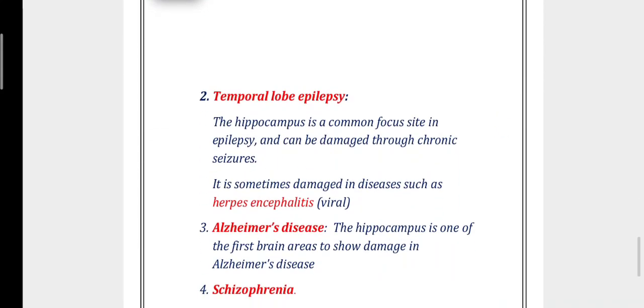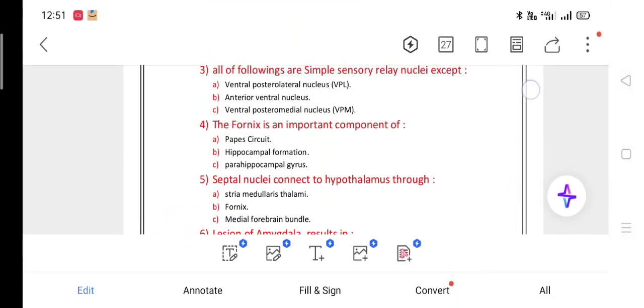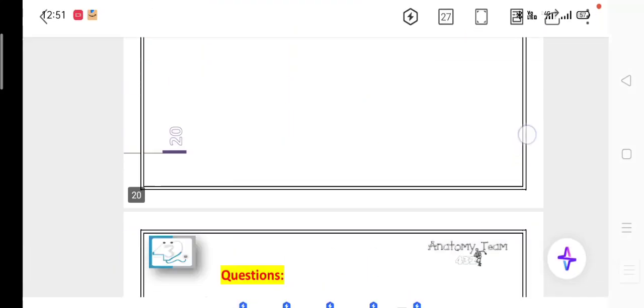Temporal lobe epilepsy: the hippocampus is a common focus site of epilepsy, and it can be damaged through chronic seizures. It is sometimes damaged by diseases such as herpes encephalitis and Alzheimer's disease. The hippocampus is one of the first brain areas to show damage in Alzheimer's disease. Thank you.